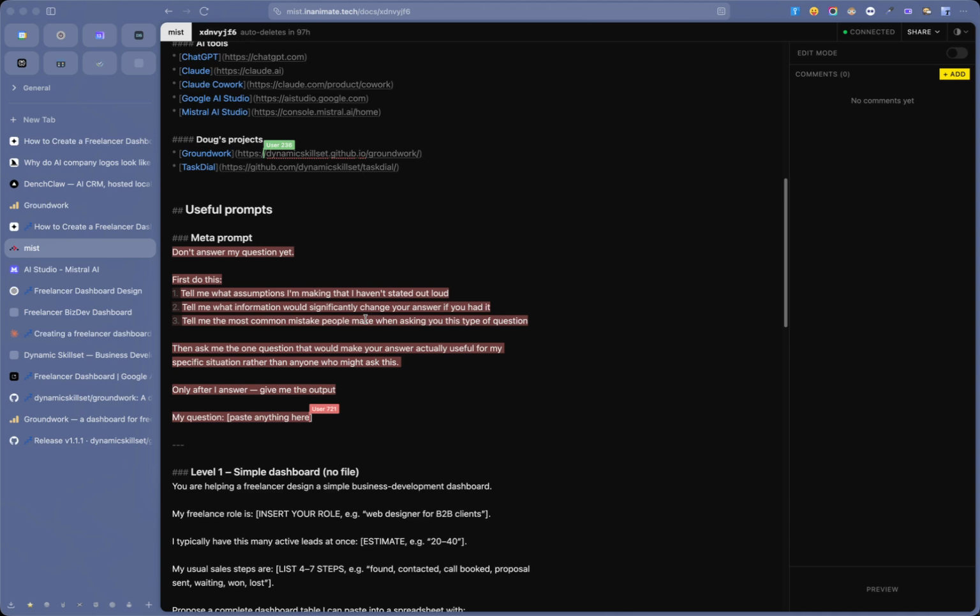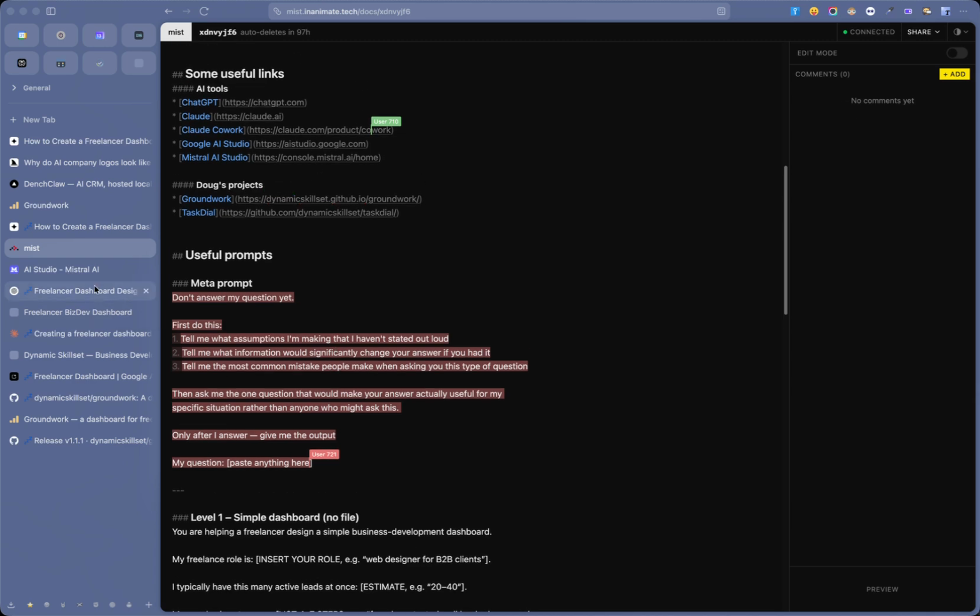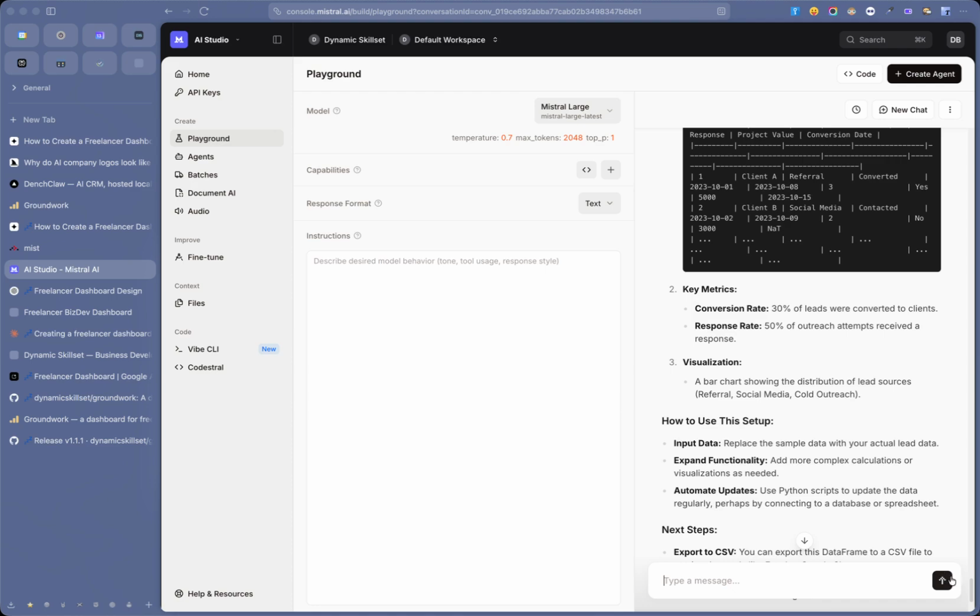What assumptions am I making that I haven't stated? Sometimes we assume context. What information would significantly change your answer? What's the most common mistake people make when asking these kinds of questions? And then you can just say, look, I want to make a freelancer dashboard. So let's see what happens when we do that with all of these different tools. I'm going to start from the worst to the best.